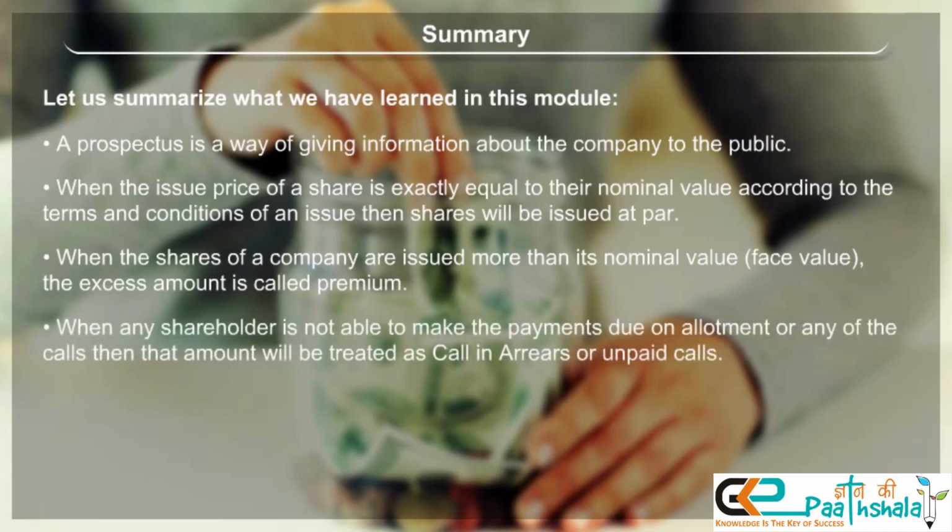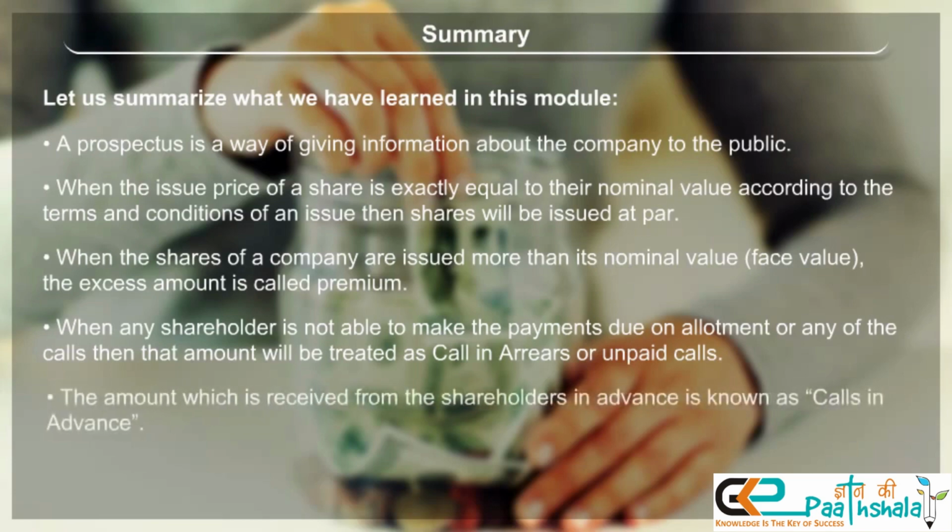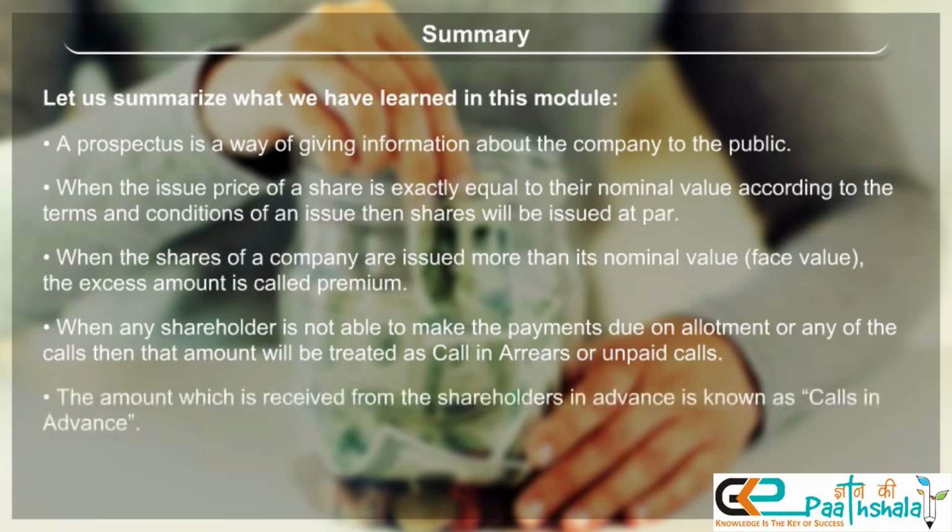When any shareholder is not able to make the payments due on allotment or any of the calls, then that amount will be treated as calls in arrears or unpaid calls. The amount which is received from the shareholders in advance is known as calls in advance.